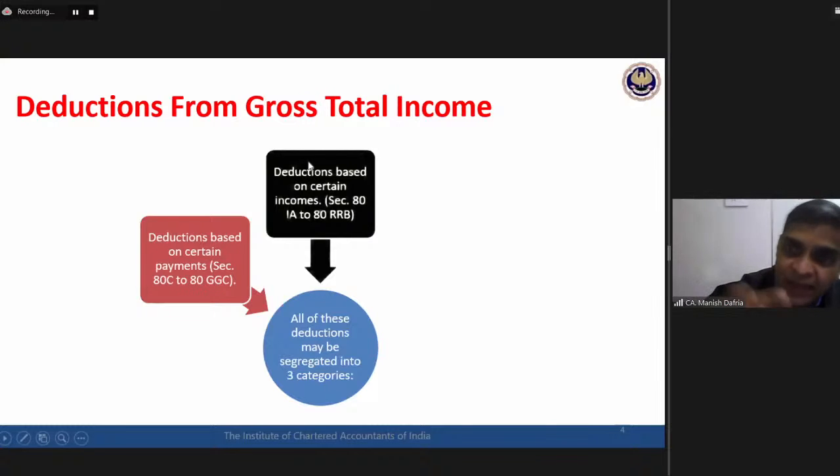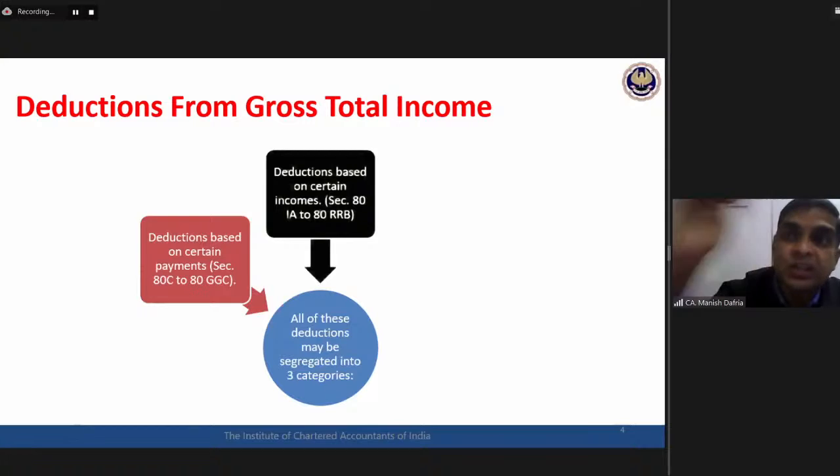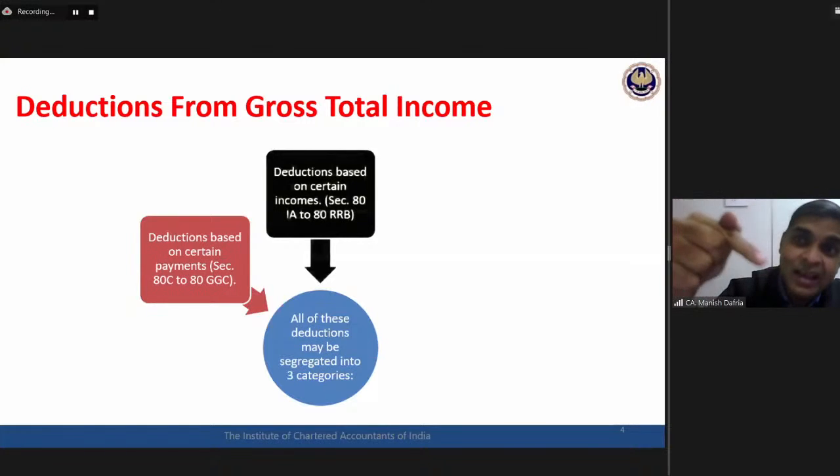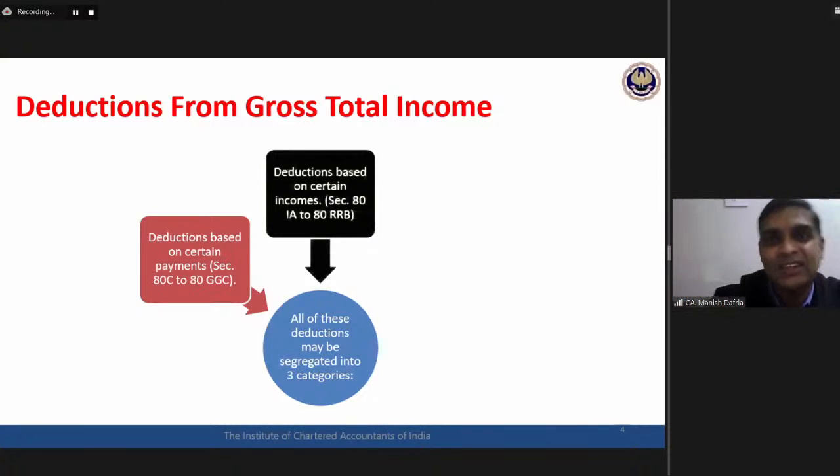If I'm having an income in the nature of savings bank interest, then I automatically become entitled to that 80TTA deduction. So in the examination question, they will give you information with respect to income, that interest from savings bank account is rupees 7,000. Now you will all be including the 7,000 in income from other sources of the assessee. But at the same time, it should get clicked in your mind that this is savings bank interest. So when I calculate the deductions, I need to keep in mind that yes, the 80TTA deduction is required to be given.